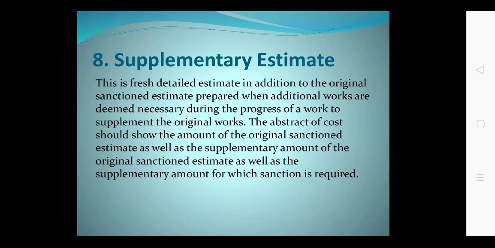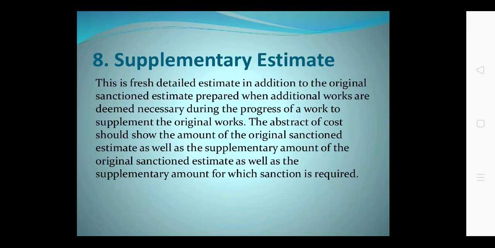Then supplementary estimate is there. This is the fresh detail estimate in addition to the original sanction estimate, prepared when additional works are deemed necessary during the progress of work to supplement the original work. The abstract of cost should show the amount of original sanction estimate as well as the supplementary amount for which the sanction is required.